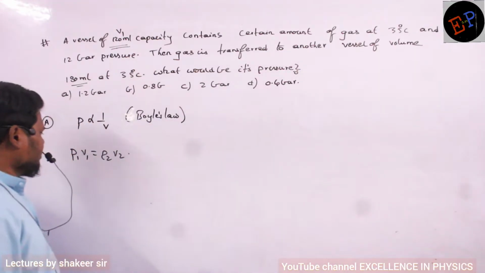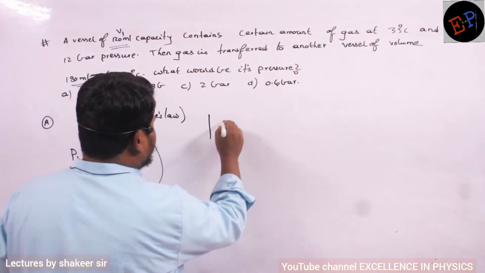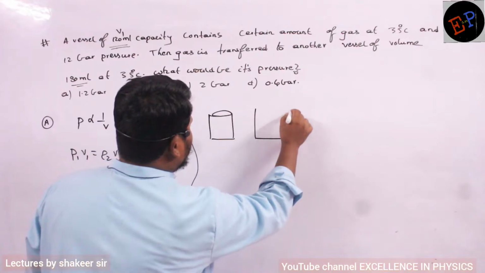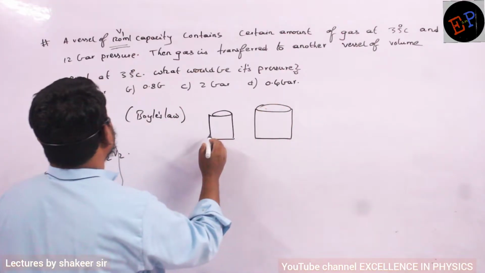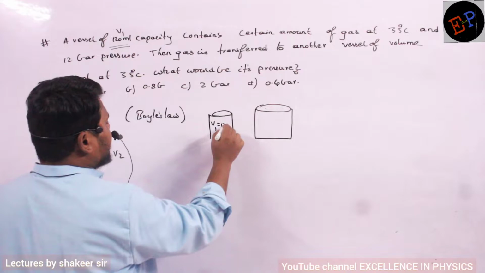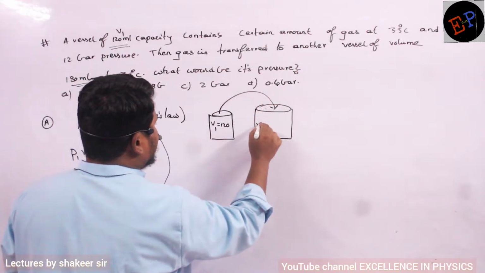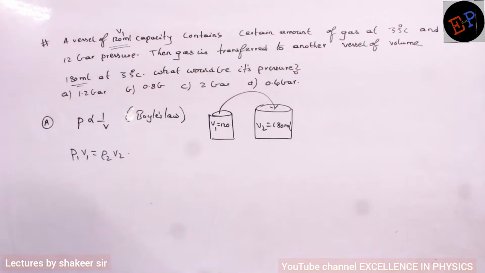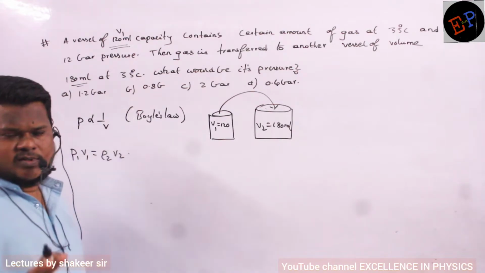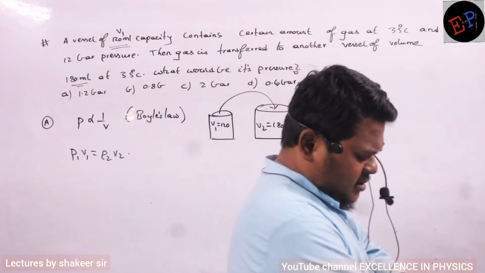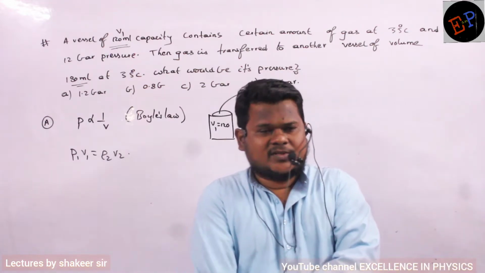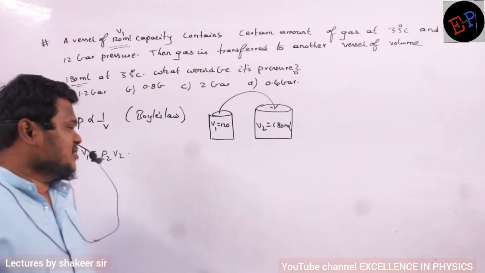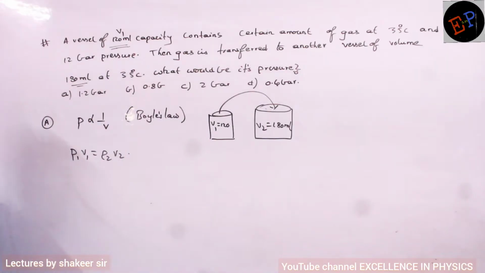Nothing else we are changing; we are just shifting the gas from the smaller container to the bigger container. The temperature is not changed, so we can consider this to be Boyle's law, although we cannot call it an isothermal process in the strict sense because we are not supplying any heat energy.